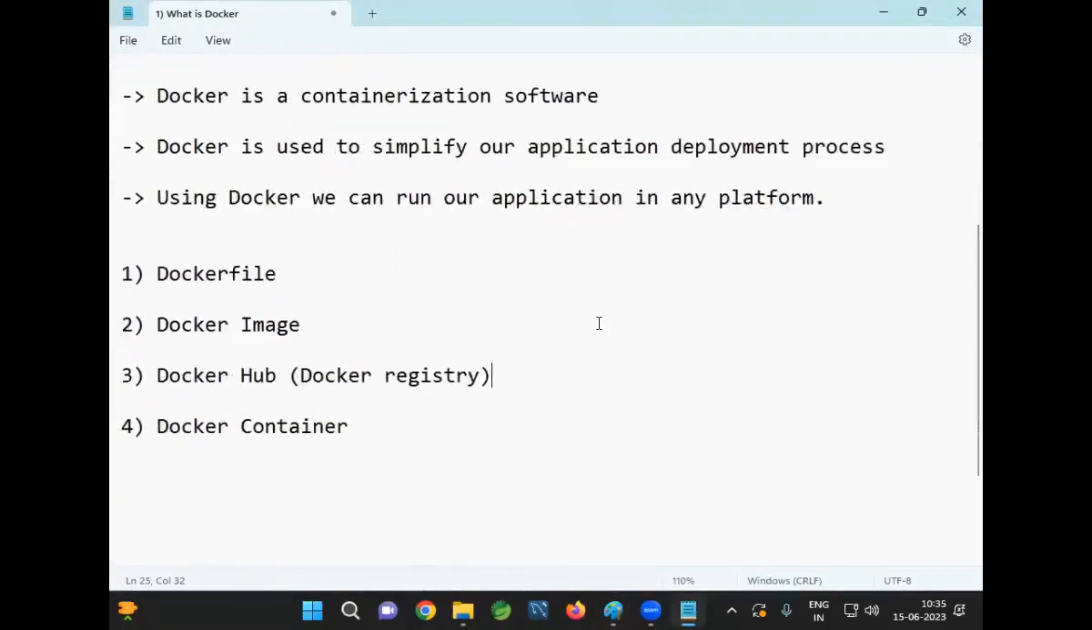Now tell me, what is Docker? Docker is a containerization software. What is a container? A container is nothing but a box. We can call it a virtual machine. It will contain everything that is required to execute our application.